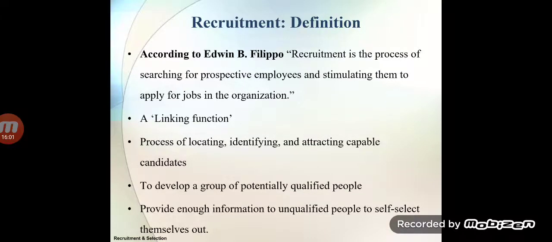Now the definition of recruitment. Recruitment is the process of searching for prospective employees and stimulating them to apply for jobs in the organization. Stimulating means to motivate. Okay, so here we can say in simple words.